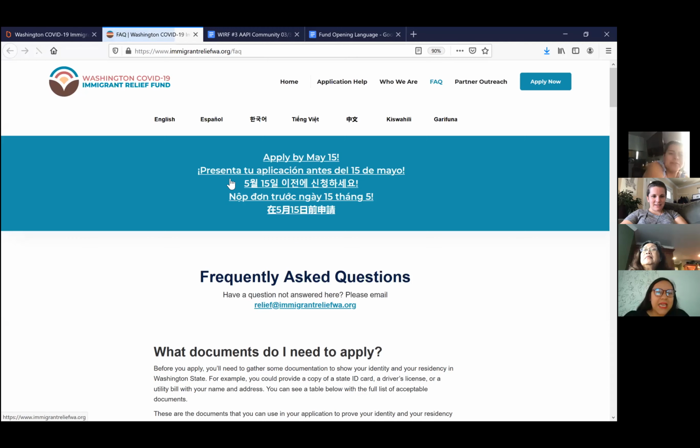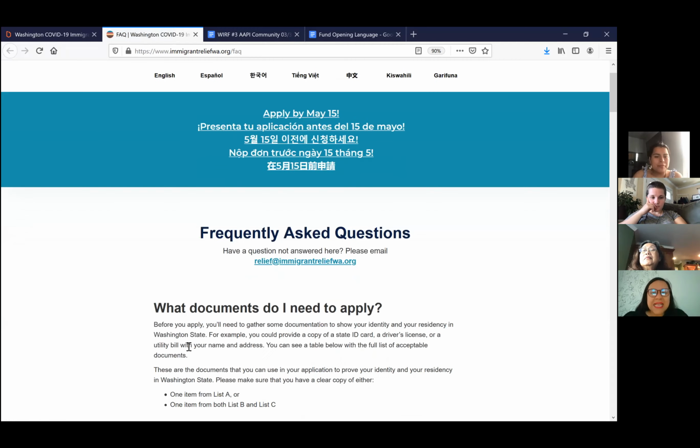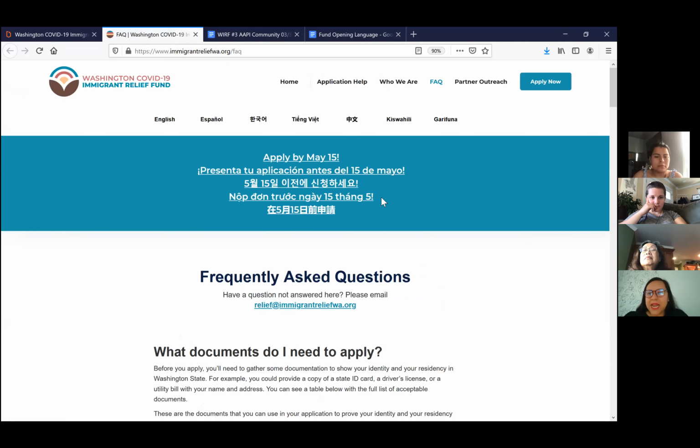This is the application. This is the website, same website as last time around. Information has been updated, and Ellie walked us through that already. So you can access the application from here through Apply Now or by selecting the language that you prefer.